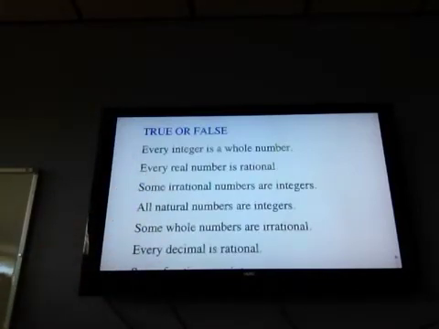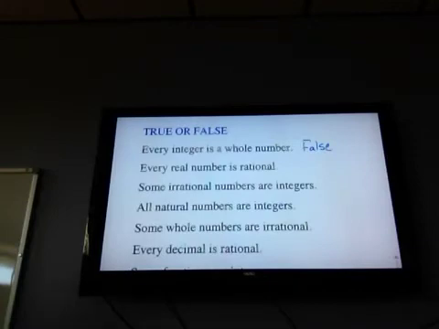All right, question 1. Every integer is a whole number. Integers: negatives and positives. Whole numbers: not negative, not fractions or decimals. So that's going to be false, because -5, as an example, is an integer. That's not a whole number. I will not ask you to give me an example to prove it false.